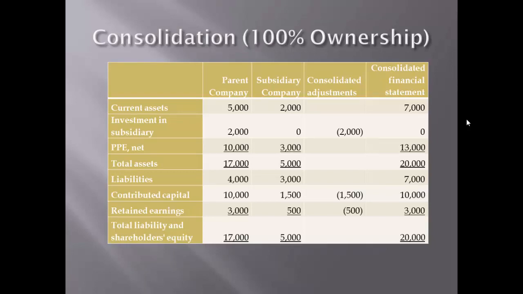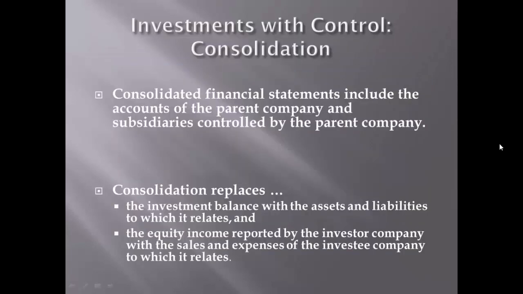Note that the asset and liability accounts of the parent company and the subsidiary are combined in the consolidated financial statements.